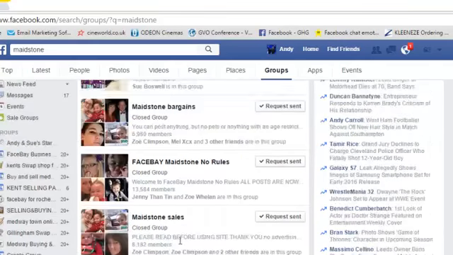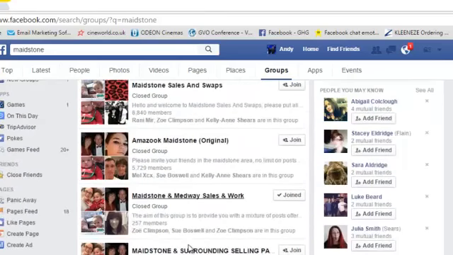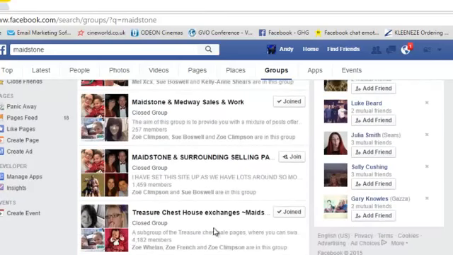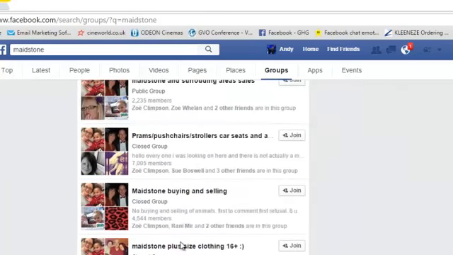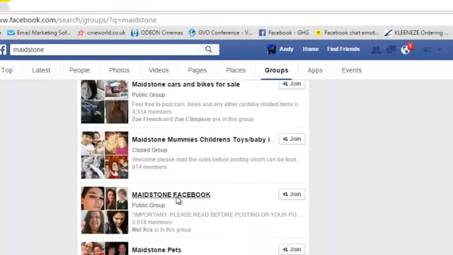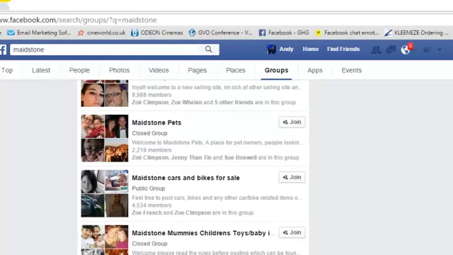You'll see all of these groups. There'll be many sales ones down here, but do be careful to keep it to on-topic groups. You'll see here one that's talking about house exchanges. Now, if you start posting products in there, you may get a little bit of abuse from people saying that this is not what the group is about, and you might find that somebody makes a complaint. So keep it on topic. But you'll see the vast majority of these, even here, prams, pushchairs, strollers, we do sell baby products as well, so there are options there for you. Maidstone Pets, we sell animal products.